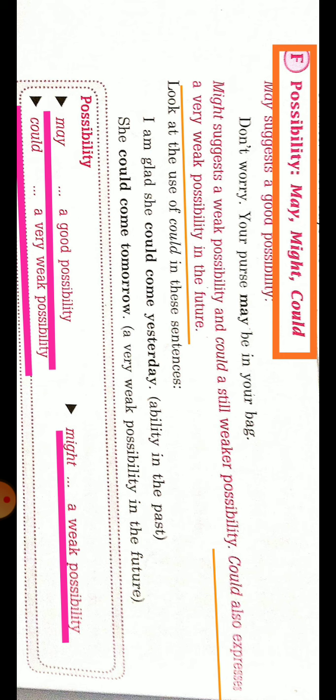But one more thing about could is that could also expresses a very weak possibility in the future as well, like she could come tomorrow. Here tomorrow is showing that the situation is going to happen in future, but as there is weak possibility, so we will use could for expressing weak possibility in future. So may, might and could can be used to express possibility according to the sense.